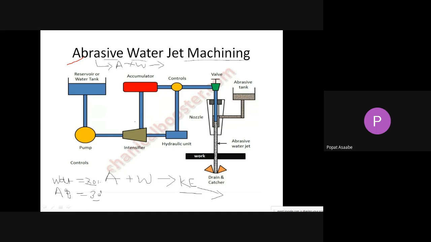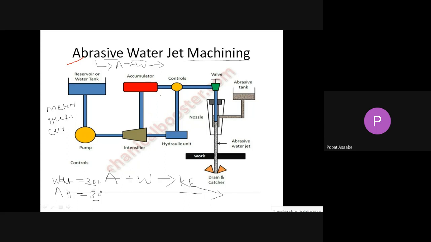Then with the help of this abrasive water jet machining, we can perform the machining operation on metallic workpieces. Also we can perform the operation on glass, and also we can cut ceramic materials.